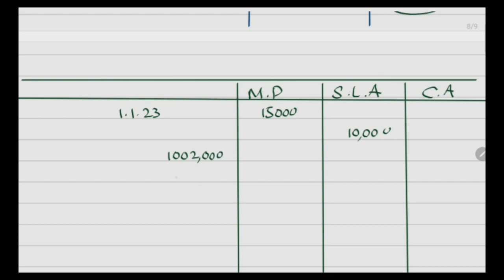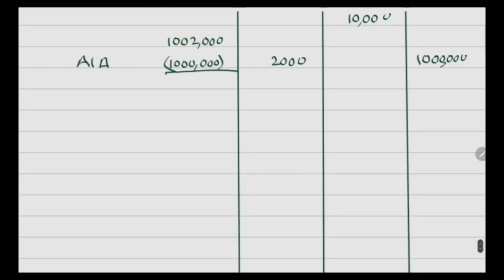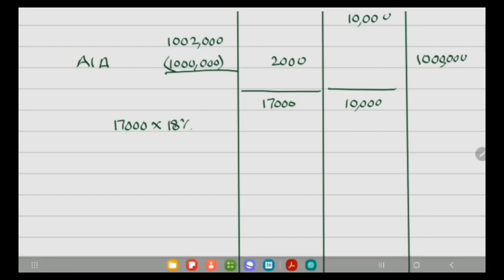Now you have to consider that 10 lakh would be provided as capital allowance, annual investment allowance, which will be recorded in the capital allowance column, and remaining 2,000 will be recorded here in the main pool. Now the total is here 17,000 and 10,000. Writing down allowance will be calculated on 17,000 at the rate of 18%. So this will be 1,360.